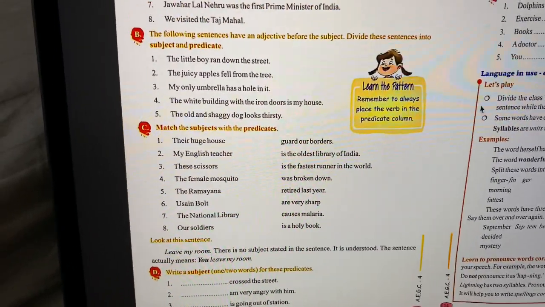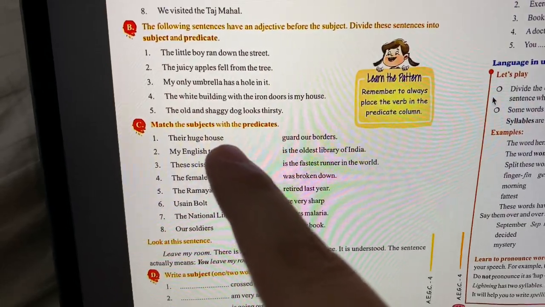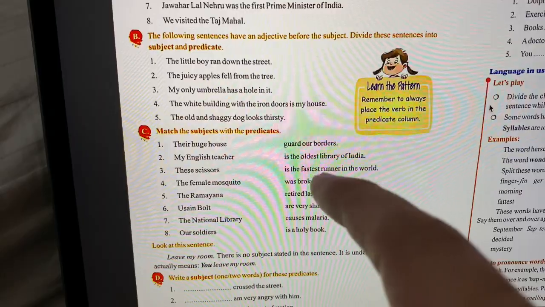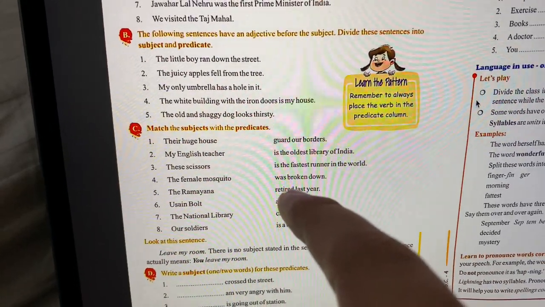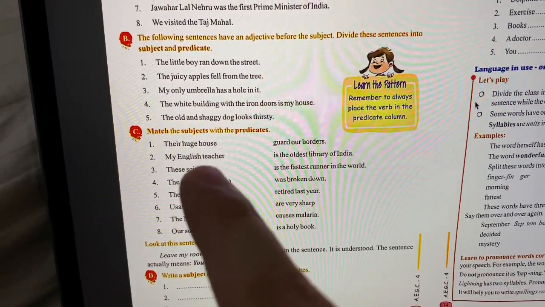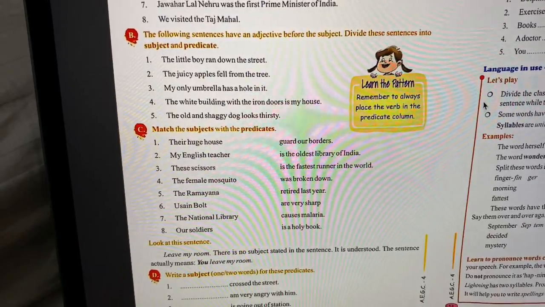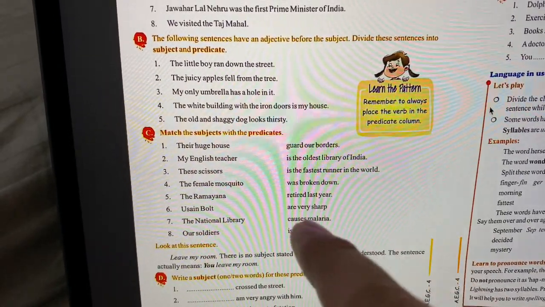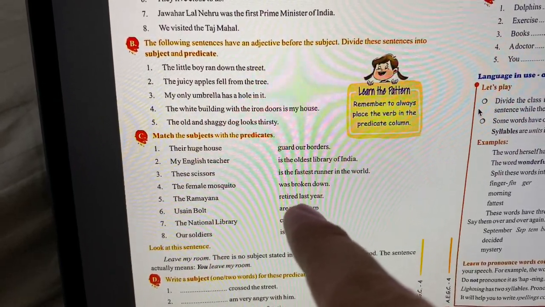Okay. So over here, "their huge house" needs to be matched with "was broken down." The next one, "my English teacher," needs to be matched with "retired last year." Okay.